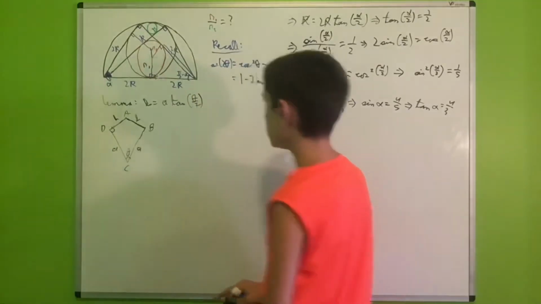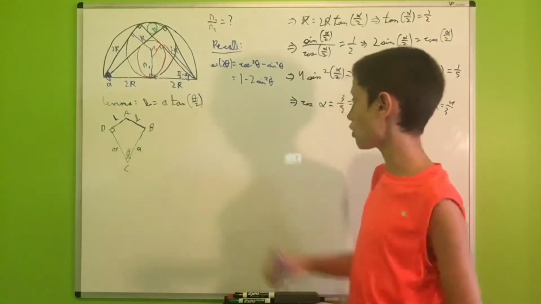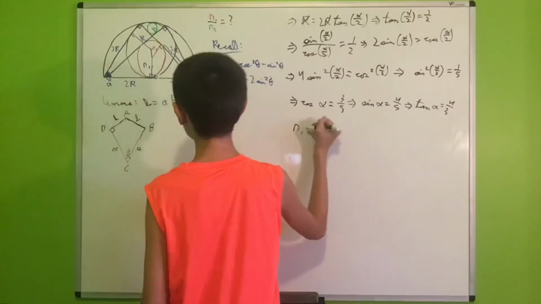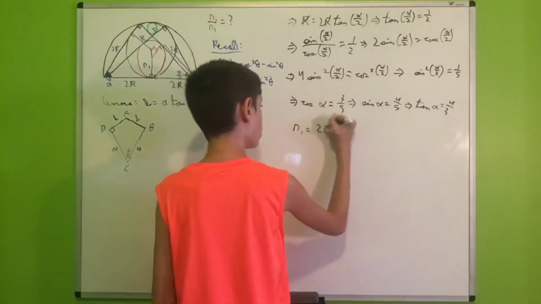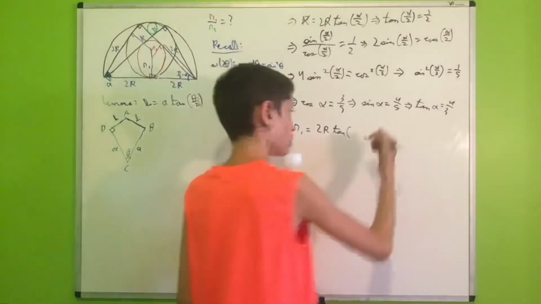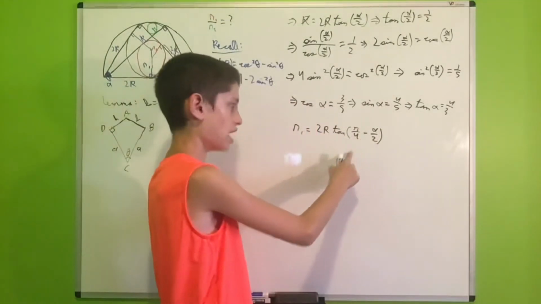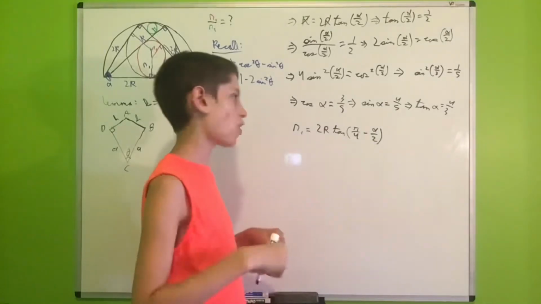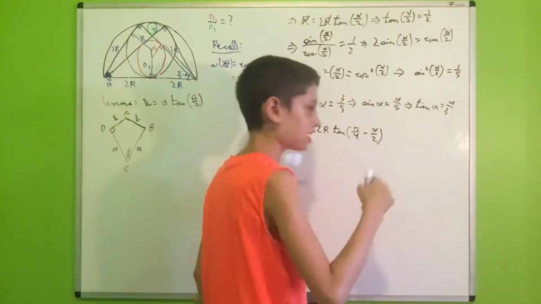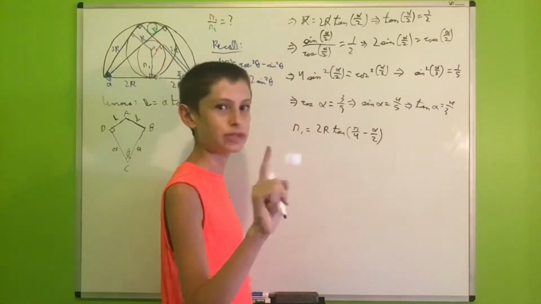And now, again, we have a quadrilateral that is exactly like our lemma. Therefore, we can use our lemma on this quadrilateral to find that R1 will be equal to 2R times the tangent of pi over 2 minus alpha all over 2, which is pi over 4 minus alpha over 2. But then, the tangent of pi over 4 minus alpha over 2 is using the tangent angle addition identity, which I left as an exercise to the reader to prove a few videos ago. I hope you did your homework.